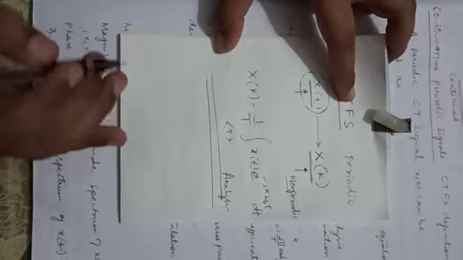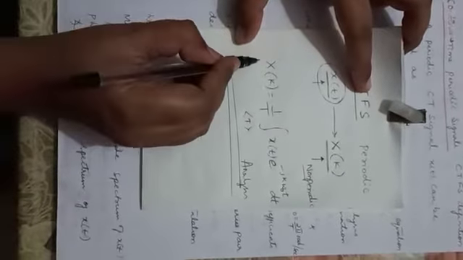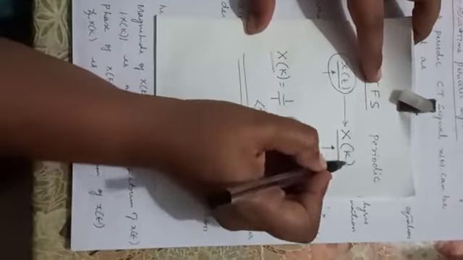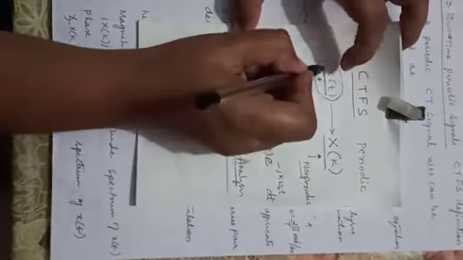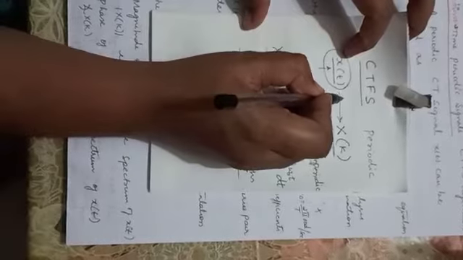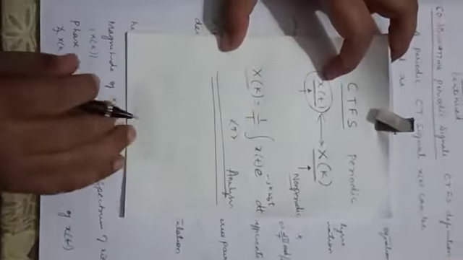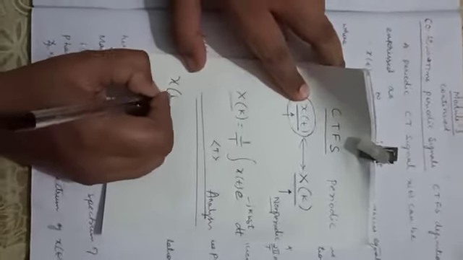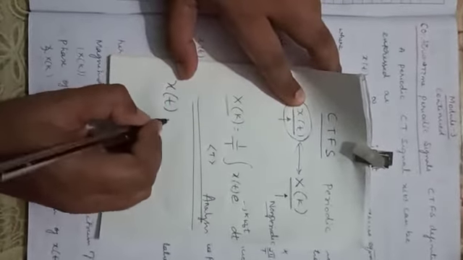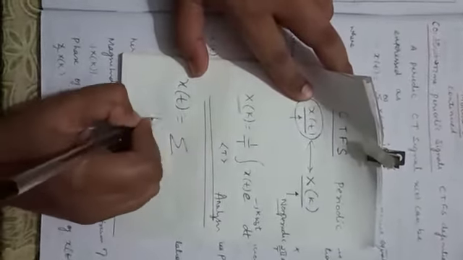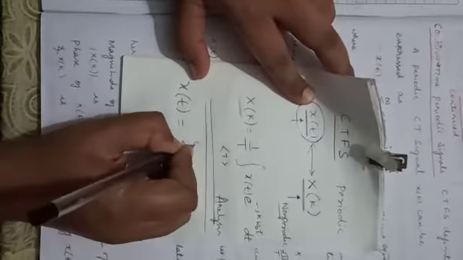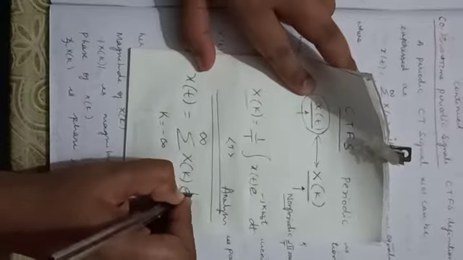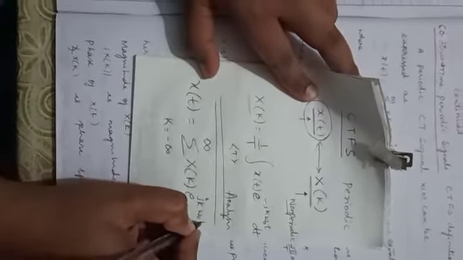If I want to get back my x of t using these Fourier coefficients, that means I have been given X of k and I want to find x of t, then the inverse has to be done using the synthesis equation. That equation is: x of t is equal to summation k equals minus infinity to plus infinity, X of k e to the power of j k omega naught t.